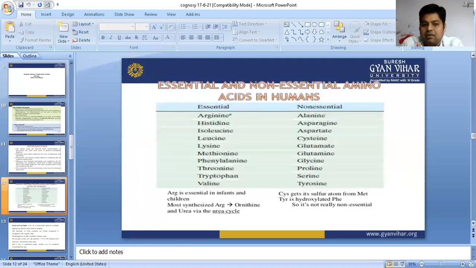Arginine, histidine, isoleucine, leucine, lysine, methionine, phenylalanine, threonine, tryptophan, and valine. These are the essential amino acids, and the non-essential ones are alanine, asparagine, aspartate, cysteine, glutamate, glutamine, glycine, proline, serine, and tyrosine. Arginine is essential for infants and children. It is mostly synthesized from ornithine via the urea cycle, and cysteine gets its sulfur atom from methionine, and tyrosine is hydroxylated from phenylalanine, so it is not a real non-essential compound.